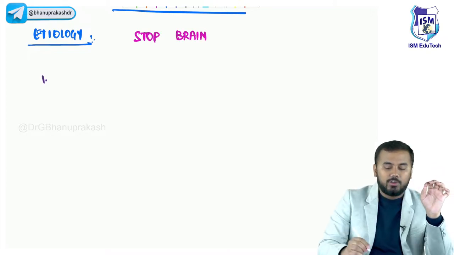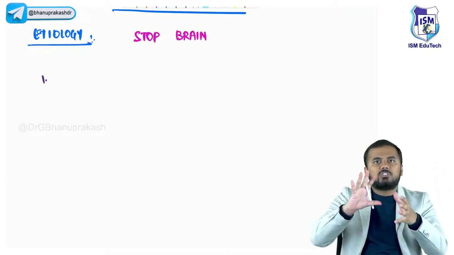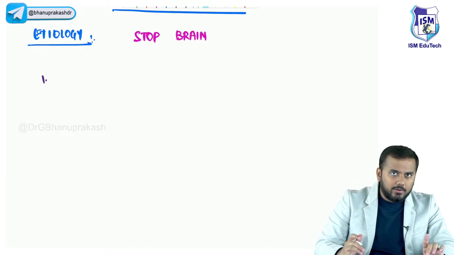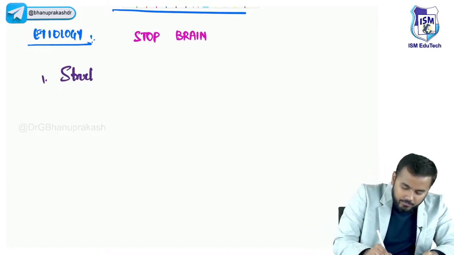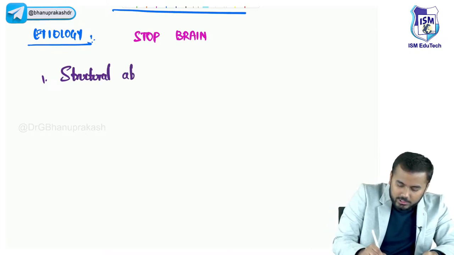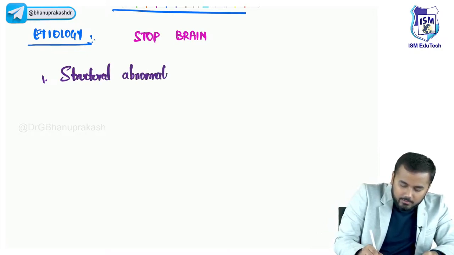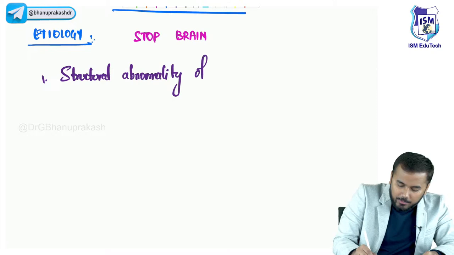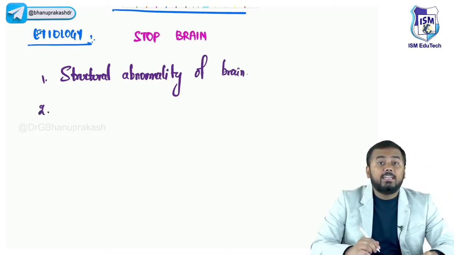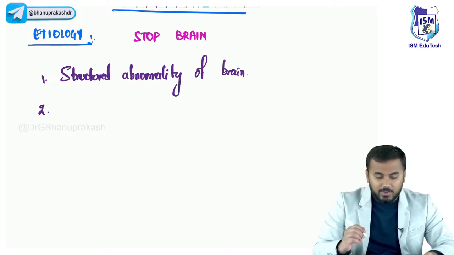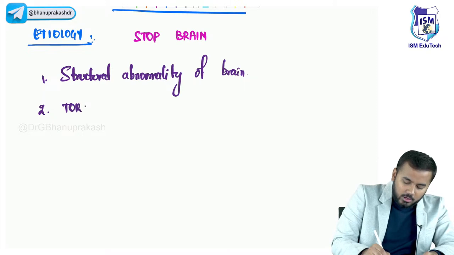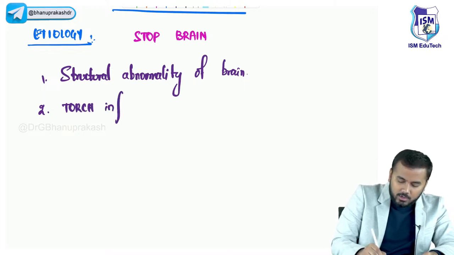S here stands for structural abnormality. If there is any kind of structural abnormality of the brain, that would lead to cerebral palsy. Okay? Second important thing, T. T stands for TORCH infections. All of you know TORCH infections are very, very important, right? So T stands for TORCH infections.